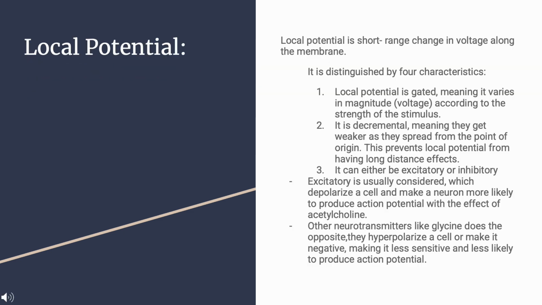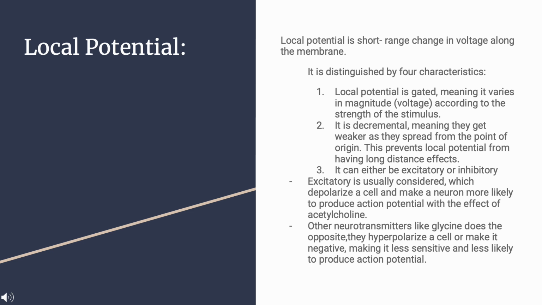Local potential. Local potential is a short-range change in voltage along the membrane. It is distinguished by four characteristics. 1. Local potential is graded, meaning it varies in magnitude according to the strength of the stimulus. 2. It is decremental, meaning they get weaker as they spread from the point of origin. This prevents local potential from having long-distance effects.